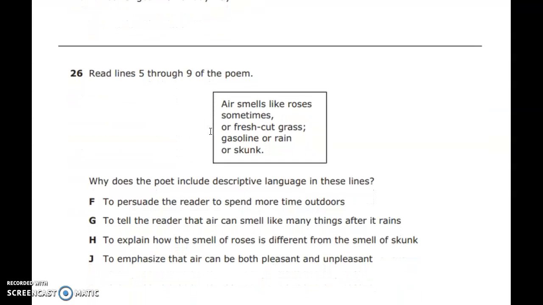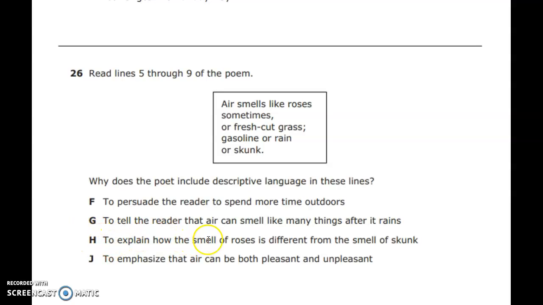Number 26. Read lines 5 through 9 of the poem. Air smells like roses sometimes, or fresh cut grass, gasoline, or rain or skunk. Why does the poet include descriptive language in these lines? F. To persuade the reader to spend more time outdoors. No, this isn't trying to persuade you to do anything. G. To tell the reader that air can smell like many things after it rains. It only talks about rain at the end. It's not talking about what it smells like after it rains, so G is not our answer.